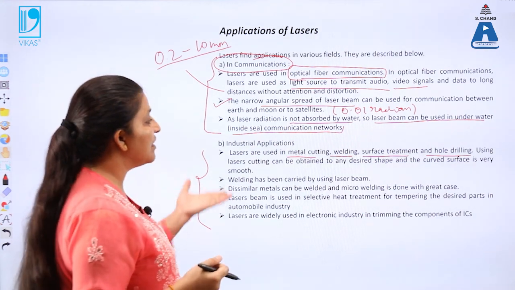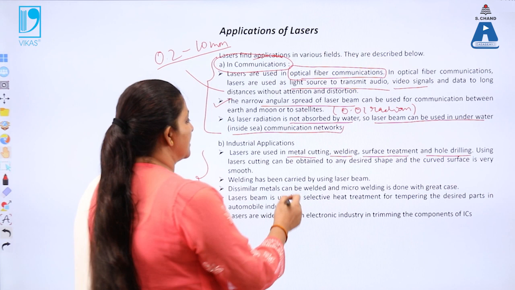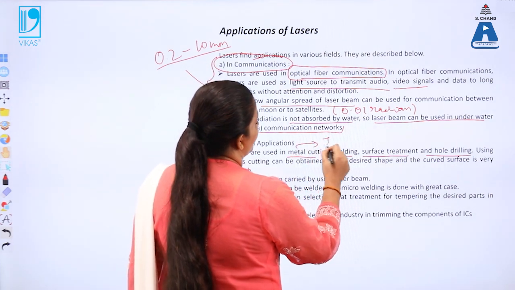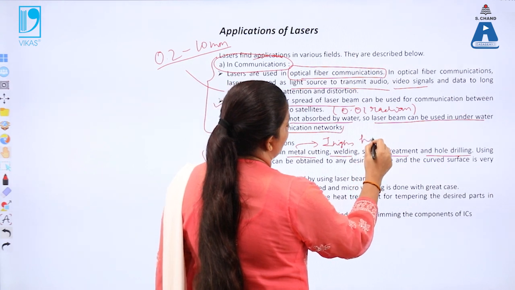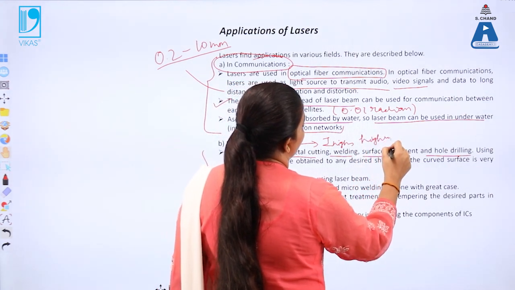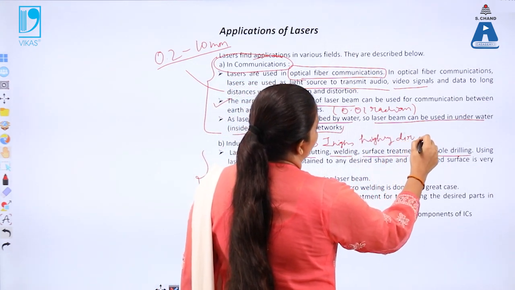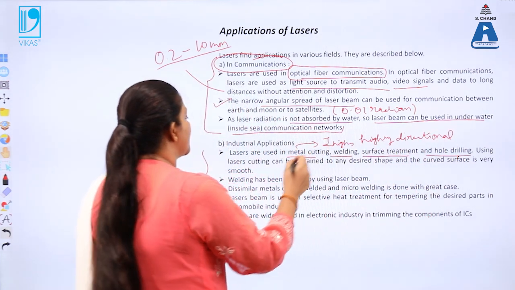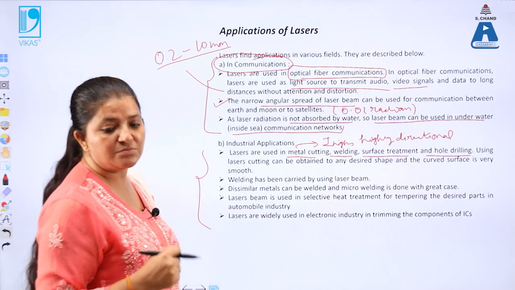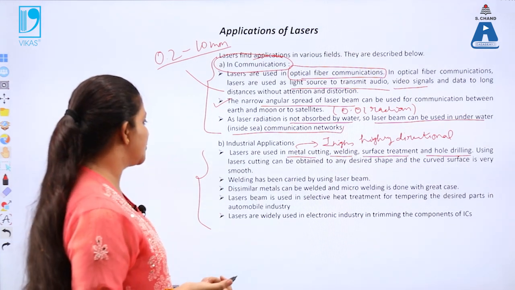That's why, due to these two properties, laser beams are used in industries.